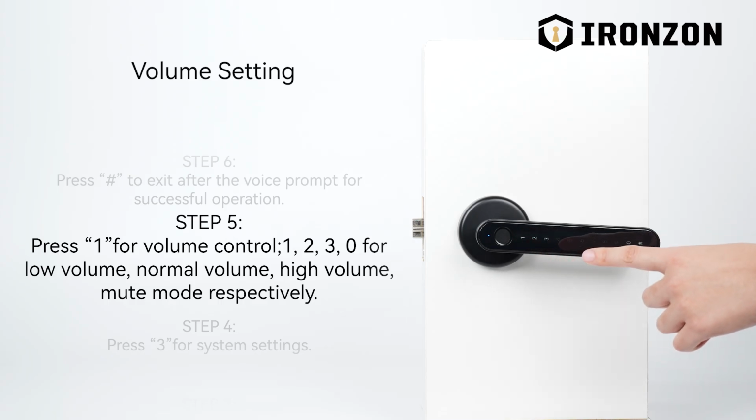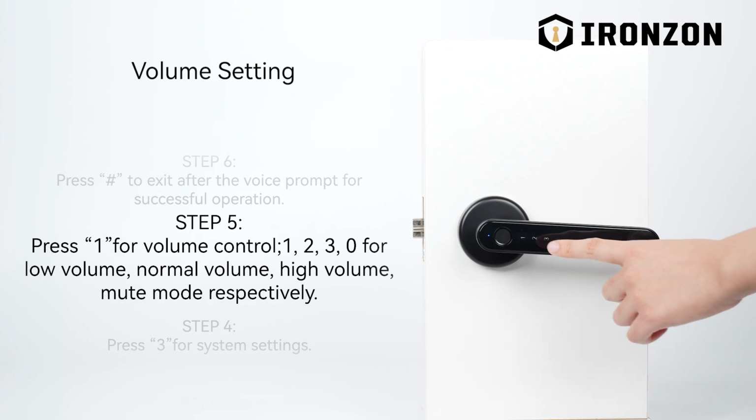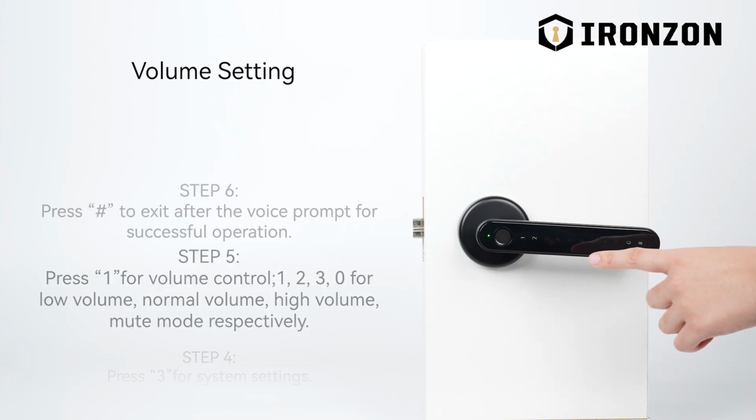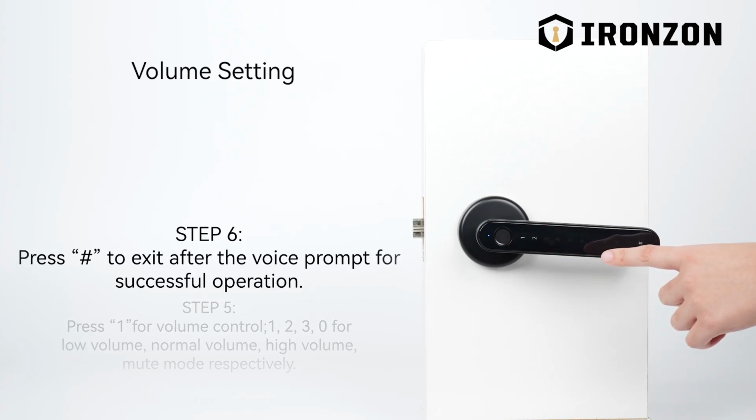Press 1 for low volume. Press 2 for medium volume. Press 3 for high volume. Press 0 for mute. To return to the previous level, press the pound sign key. Operation succeed. Press 1 for setting the volume. Press 2 for selecting a language. To return to the previous level, press the pound sign key.